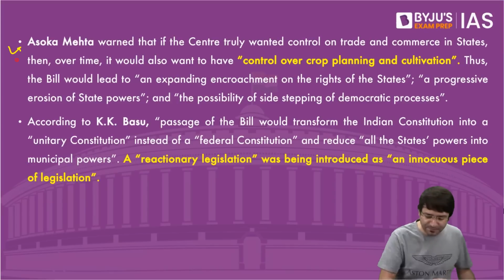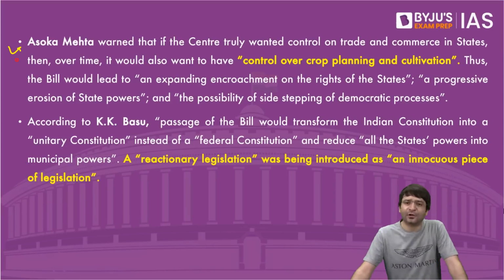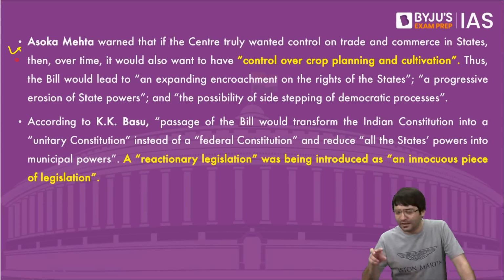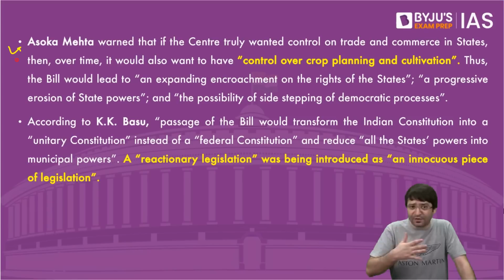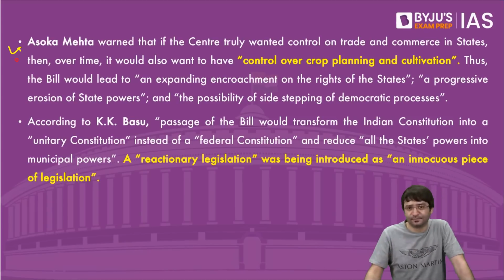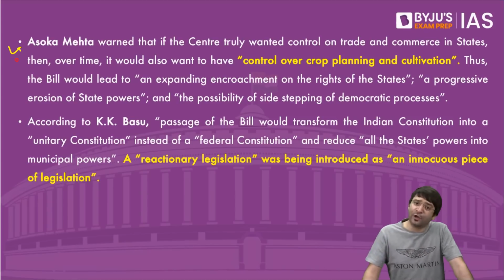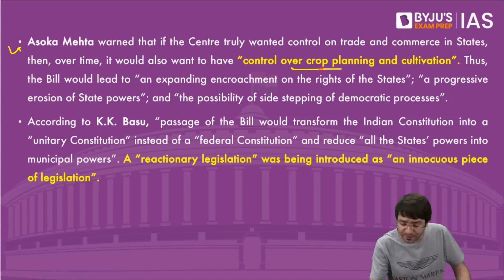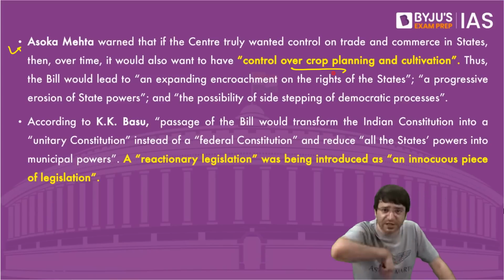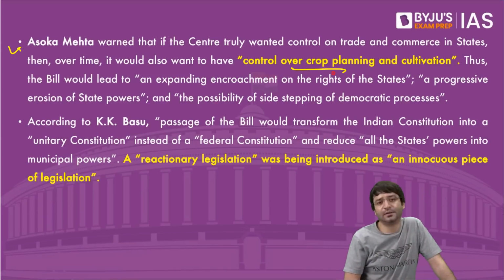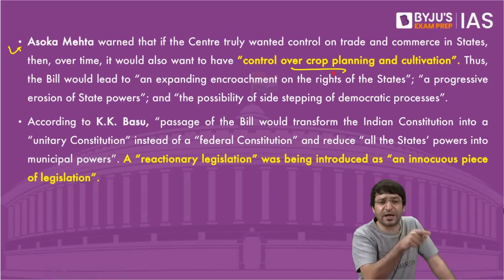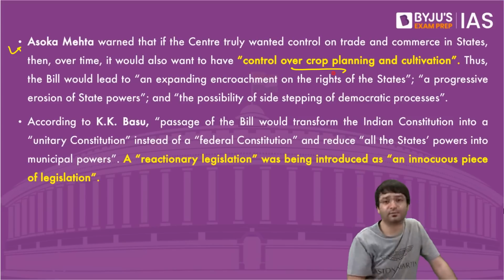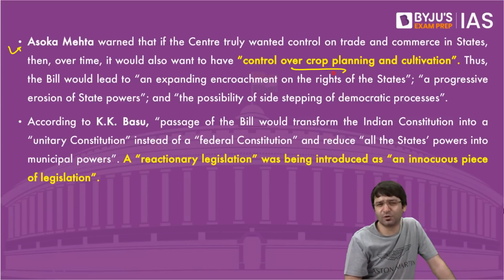Ashok Mehta, for example, warned that today you are saying trade and commerce in agriculture will be under the concurrent list. Tomorrow you will also say crop planning and cultivation also is under us. That means tomorrow you will dictate to a state what you can sow, what you cannot. This goes against the spirit of federalism. Don't do that. Don't pass this bill.